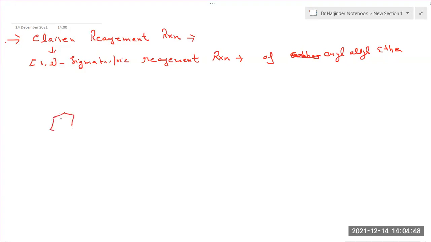Suppose you have an aryl ether. So what happened, beta? We have discussed this reaction almost 3 times. What happens when you heat this aryl ether?